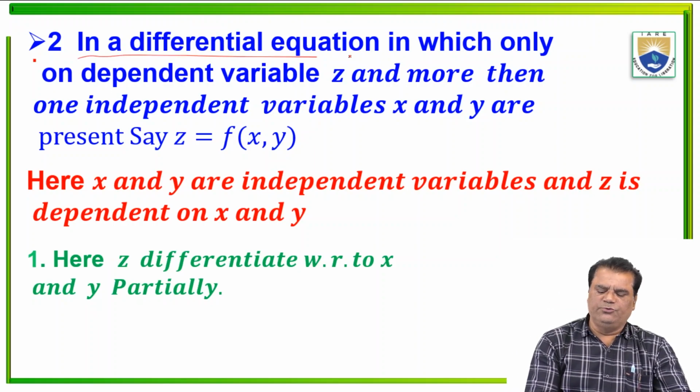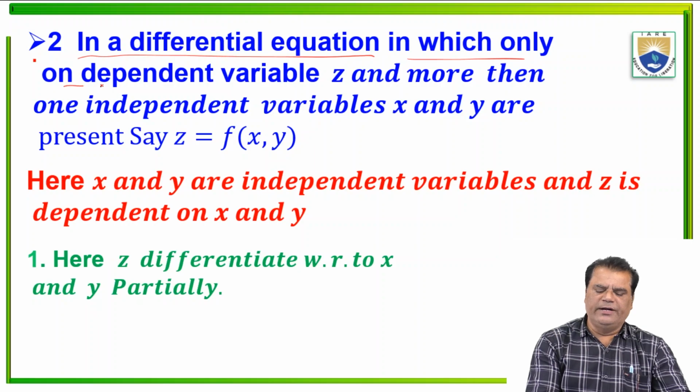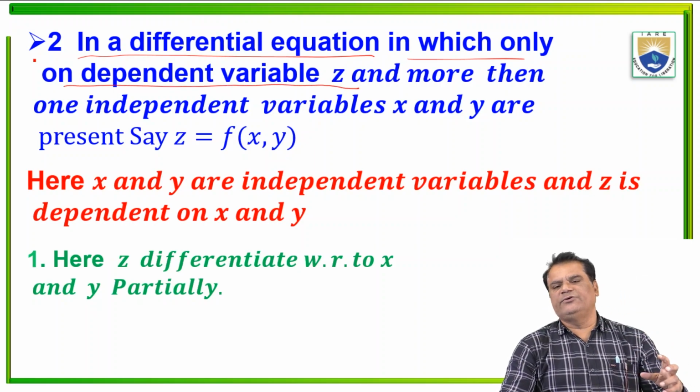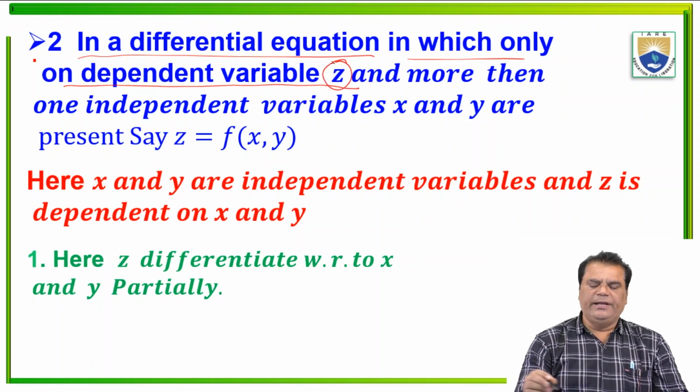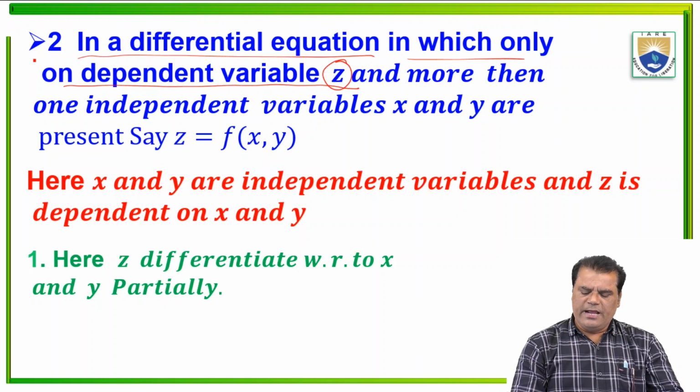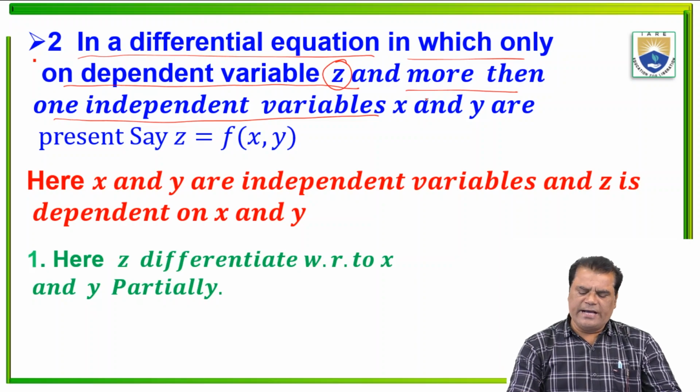In a differential equation in which there is only one dependent variable z and more than one independent variable, x and y.